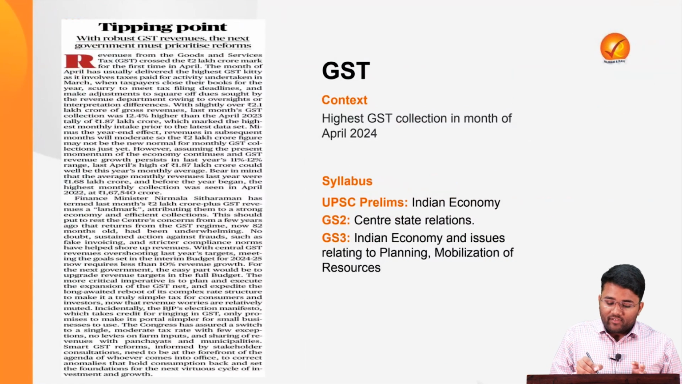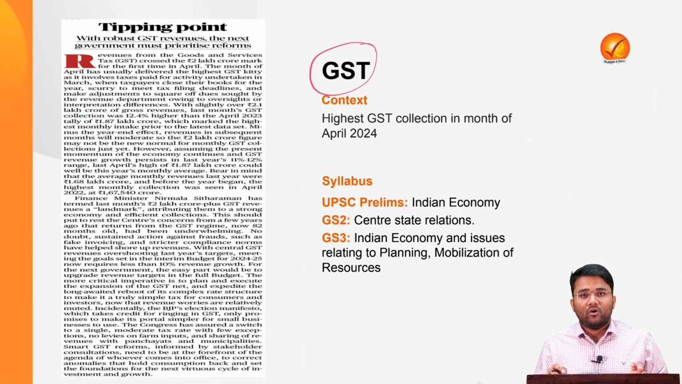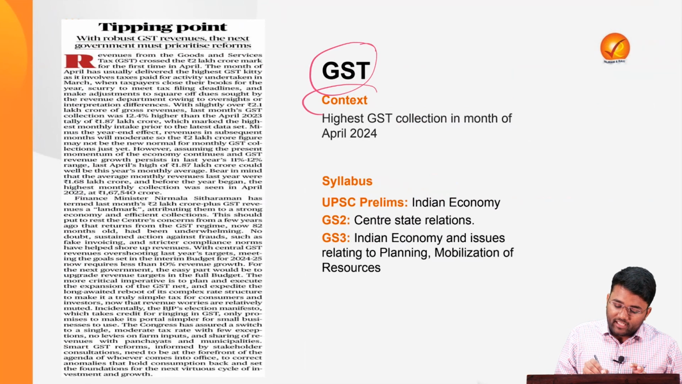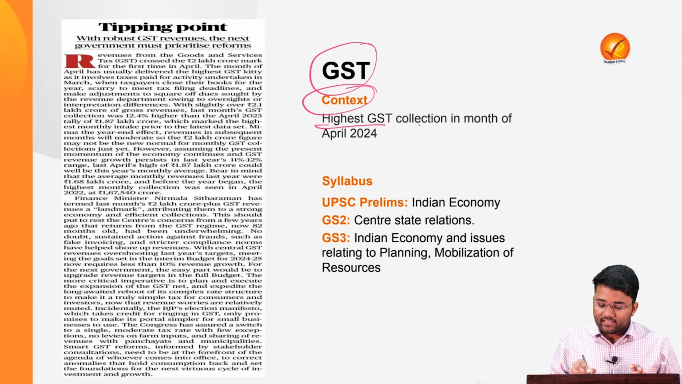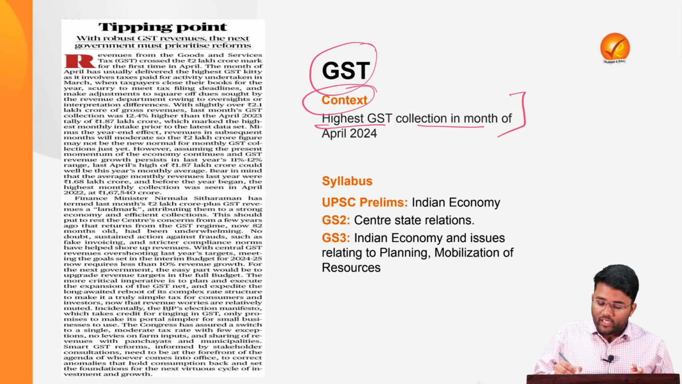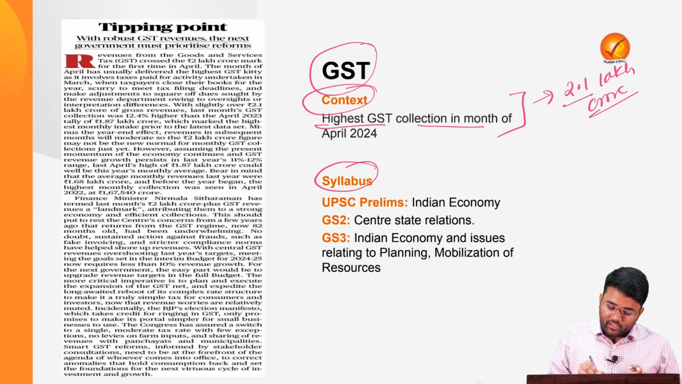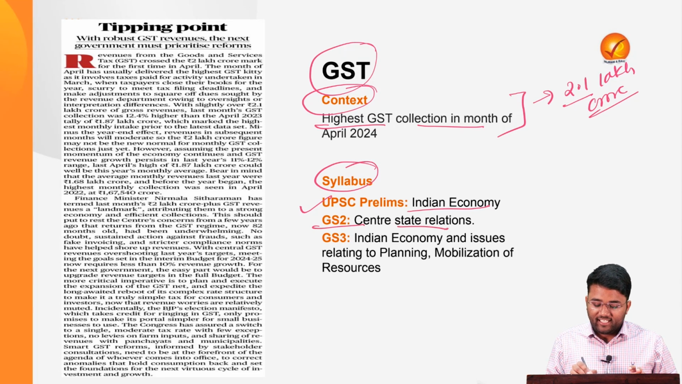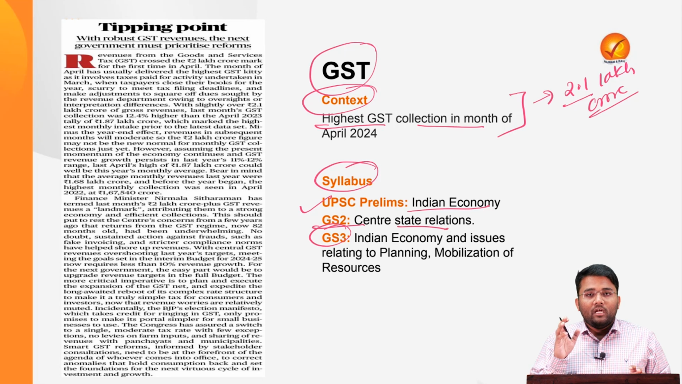Now let's move towards our second topic, that is GST or Goods and Services Tax. The context of this topic is the highest GST collection in the month of April 2024, when almost 2.1 lakh crore GST was collected. This topic pertains to the syllabus of your UPSC prelims, Indian economy, and GS2, center and state relations. Apart from this, it also relates to GS3, Indian economy and issues relating to planning, mobilization of resources.